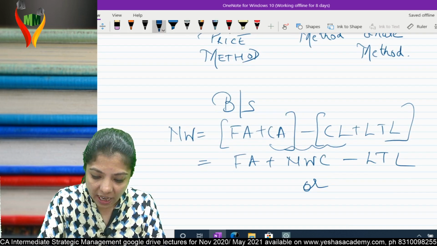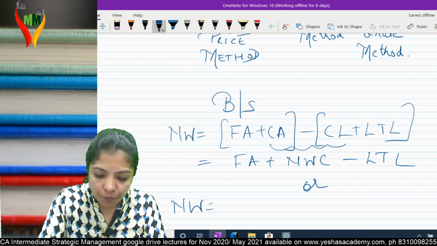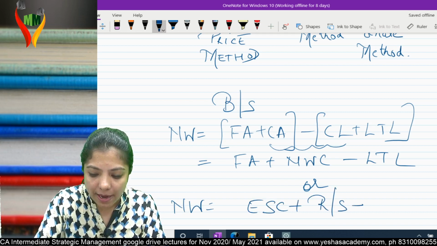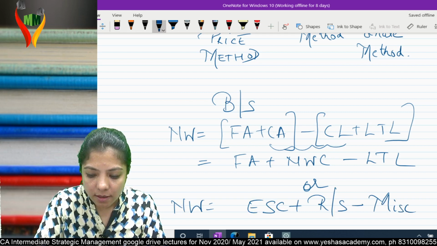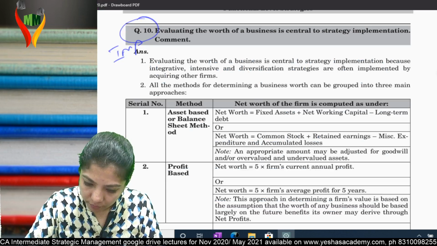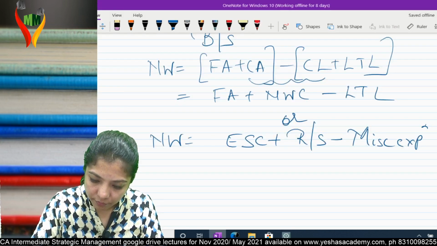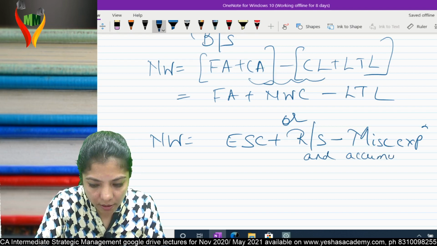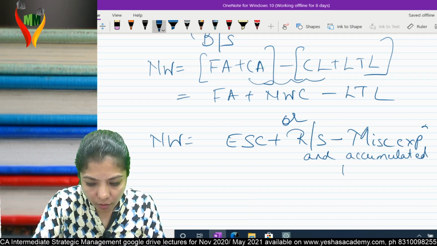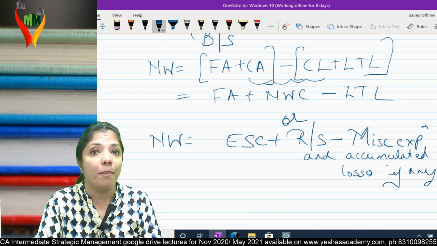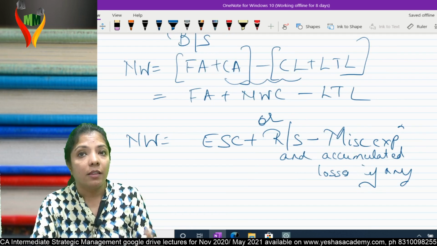Or if I go by liability side, net worth is equal to equity share capital plus reserves and surplus minus miscellaneous expenses, if any, and accumulated losses, if any. This we all know. You must have done this method in your amalgamation chapter in accounts. Am I clear? This is balance sheet based method.